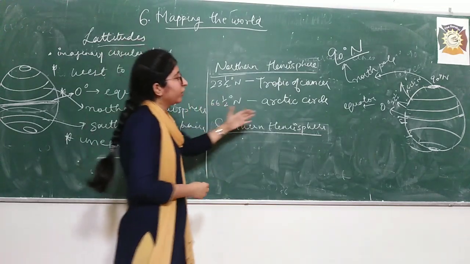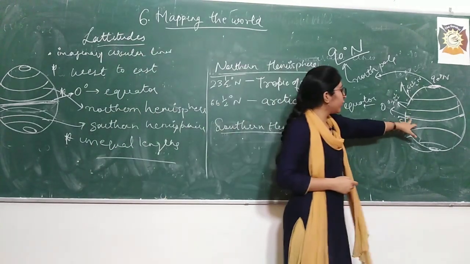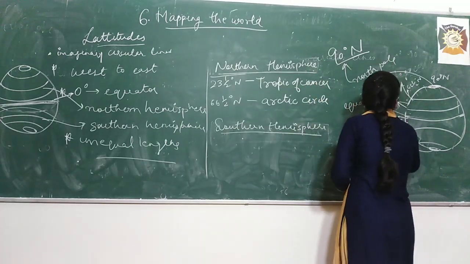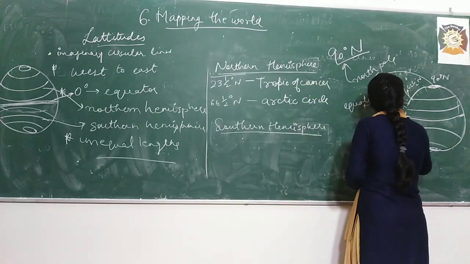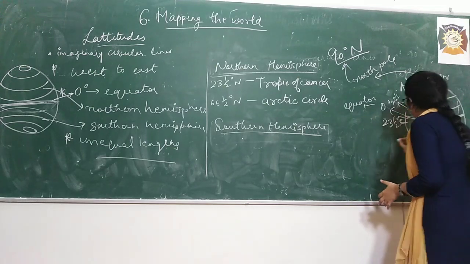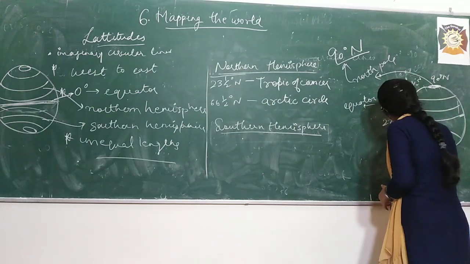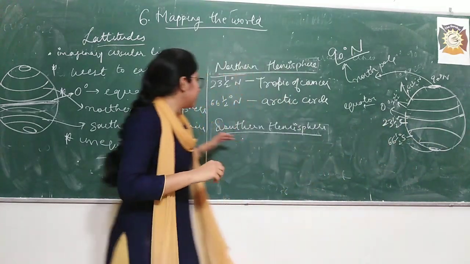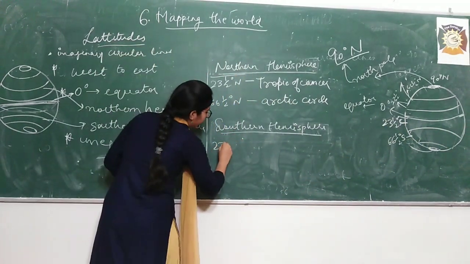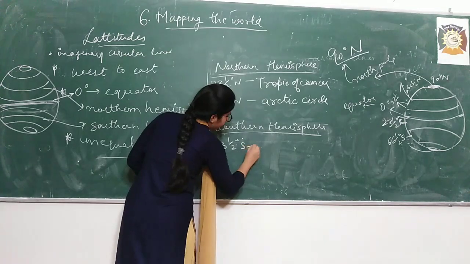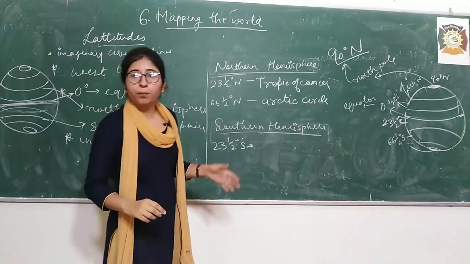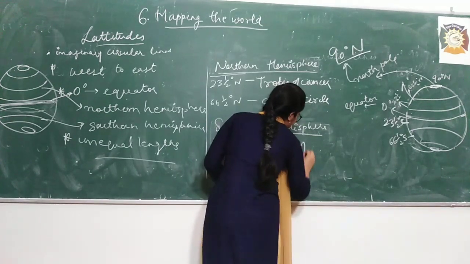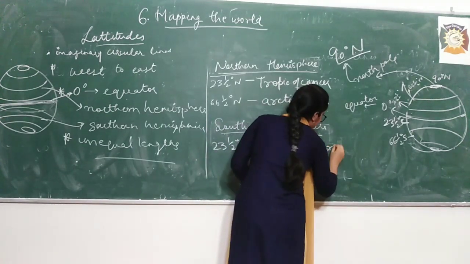So after that, when we move towards South Pole, from 0 degree to 90 degree south, again there are 23.5 degree, now it will be south. Okay, remember this, and it is 66.5 degree, this will be degree south, right? These are very similar names. 23.5 degree south is known as Tropic of Capricorn. What is it called? Tropic of Capricorn, right?